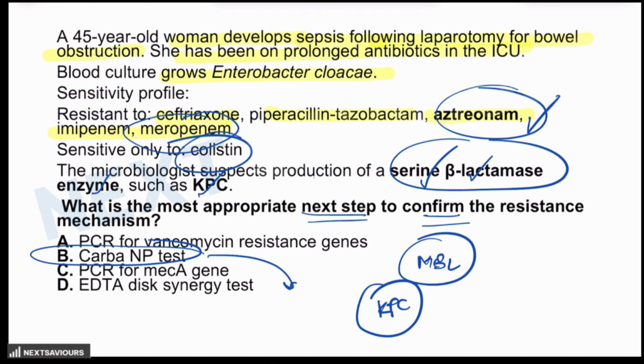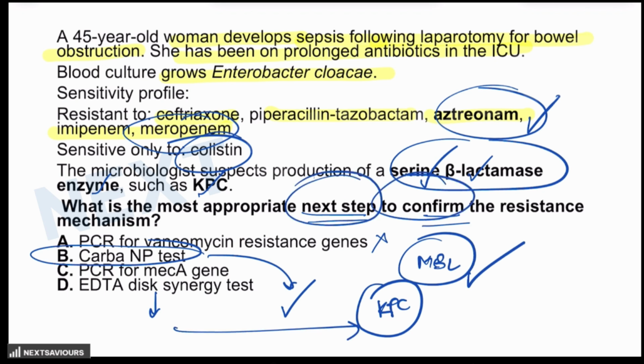PCR can be done later to specify the gene involvement, like KPC, but CARBA-NP is the initial best step to confirm the presence of carbapenemase. Vancomycin and MEK-A are not at all relevant here, while the EDTA disc synergy test is used for MBLs and not for the KPCs. And that is the reason why the next best step to confirm the resistance is the CARBA-NP test.